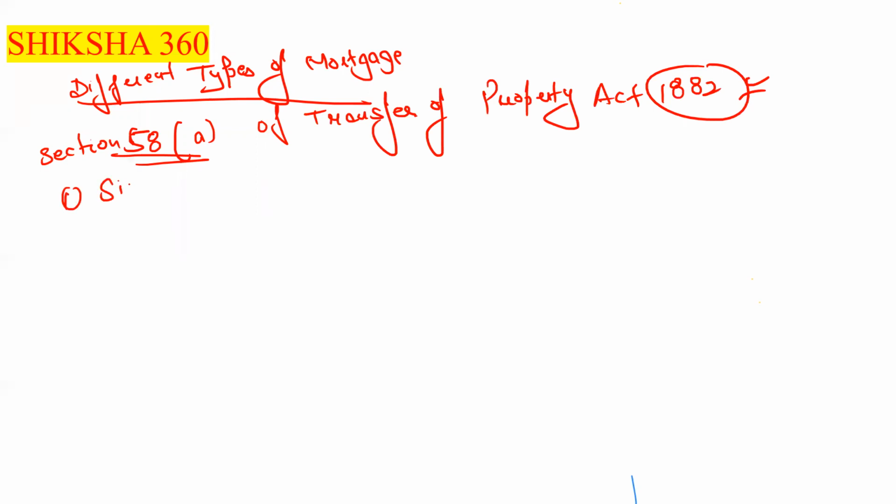There are 6 types of mortgages. First one is the simple mortgage. Second is the usufructuary mortgage. Third is the English mortgage.